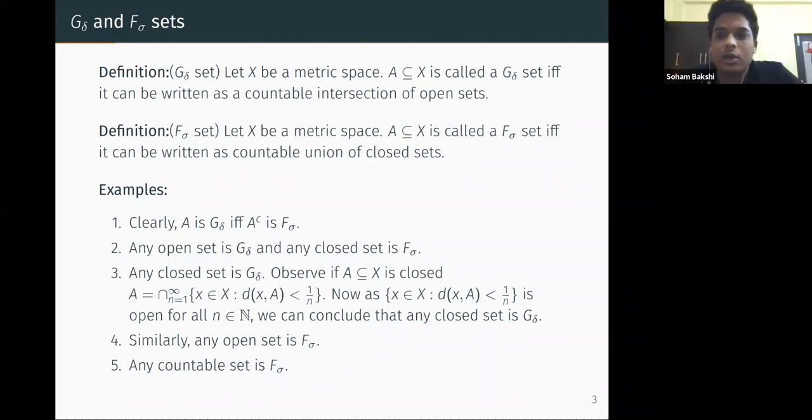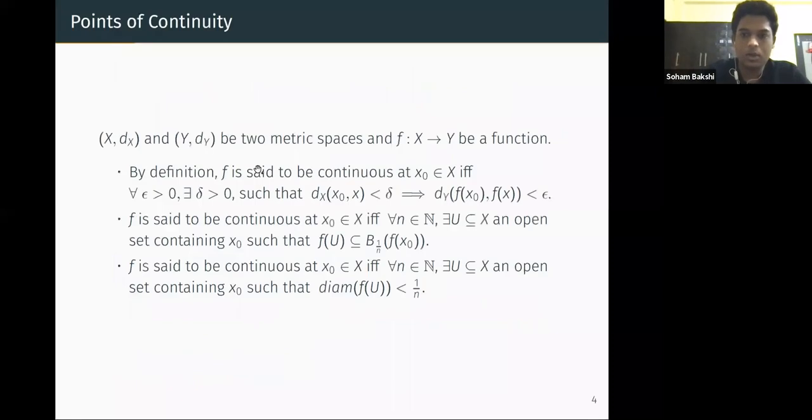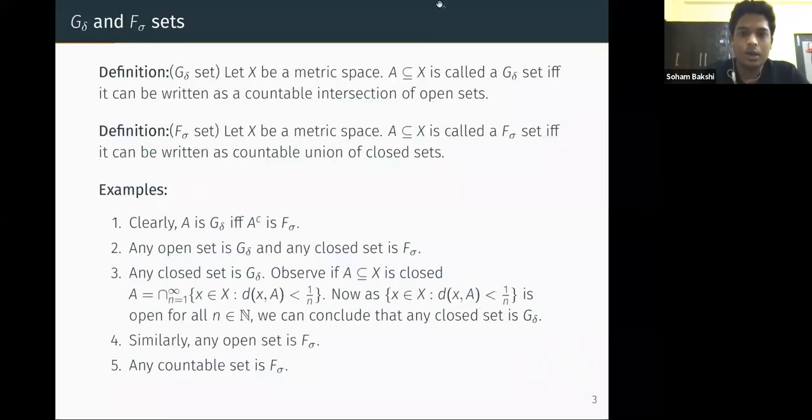Similarly, if we take the complements, we can prove that any open set is an F sigma set. Now any countable set is also F sigma. This is also very trivial, since a countable set is a countable union of closed singleton sets. So we just went through the examples to get comfortable with the definitions, nothing else.